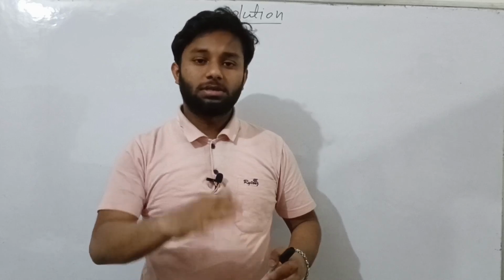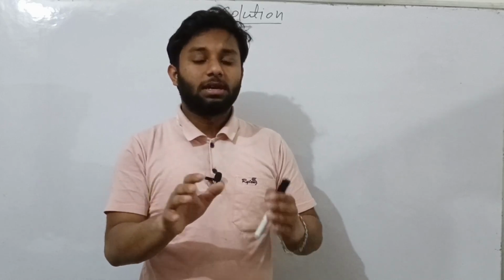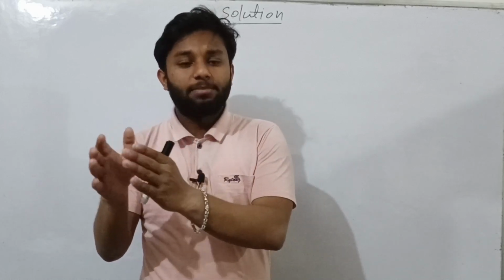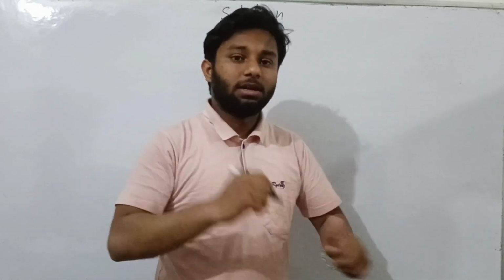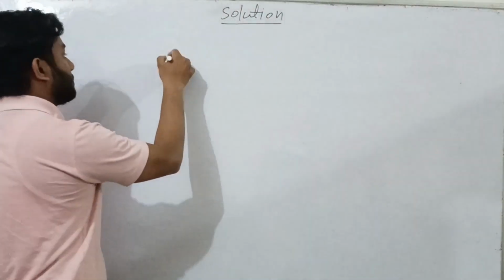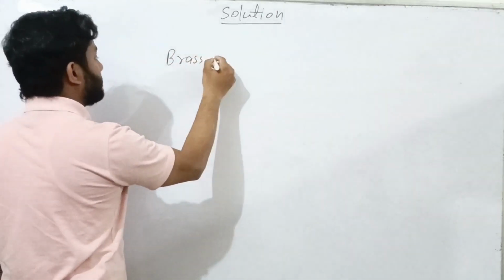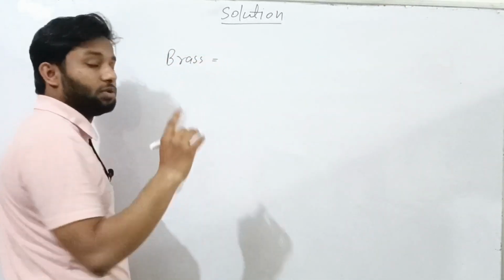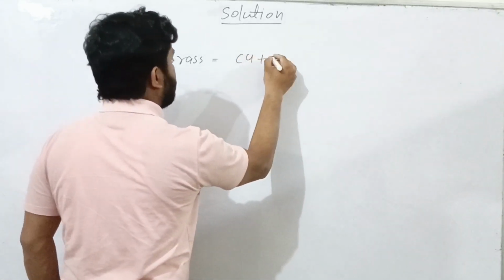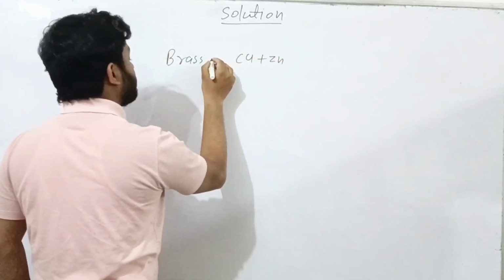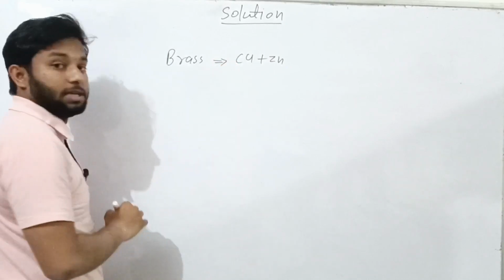These mixtures also contain two or more types of composition in them. Brass is a composition of two metals. Brass is made up of copper and zinc.